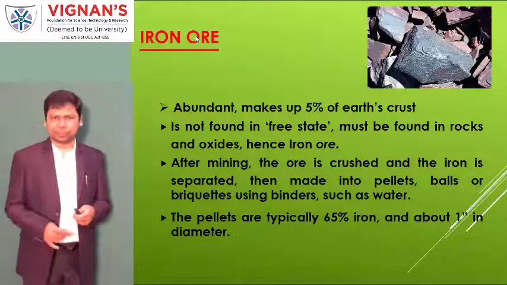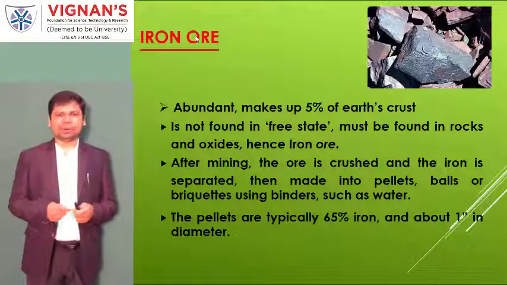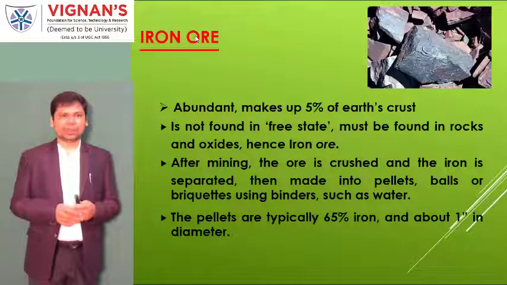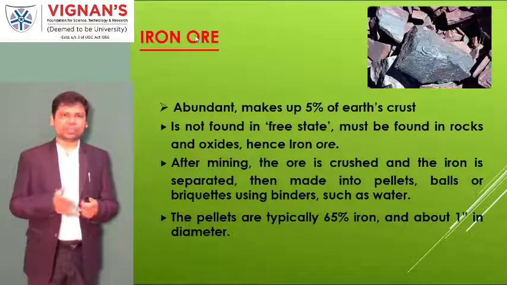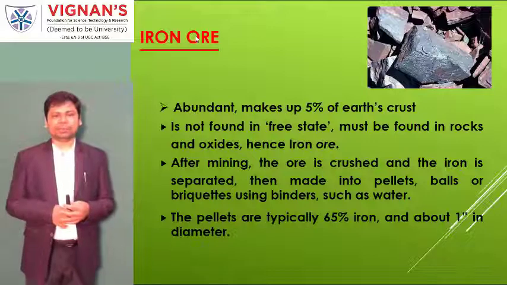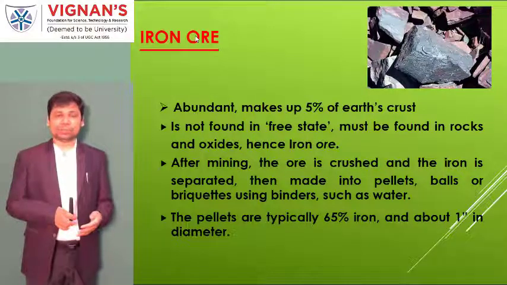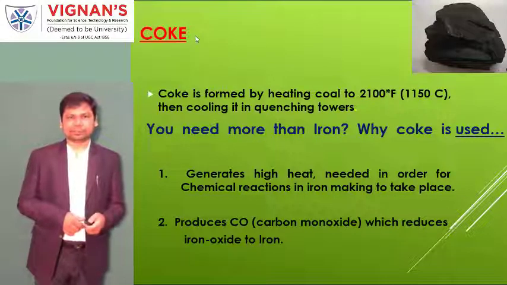Why? Because it is about purification and avoiding organics and other elements. When we purify by crushing and removing other particles, 65% iron is obtained. That means the remaining 35% is other impurities. We have to remove that by heating and melting.